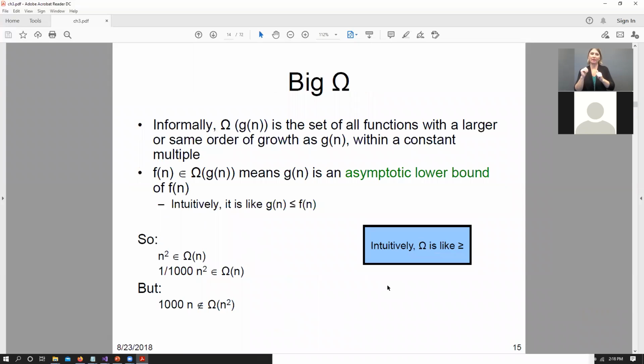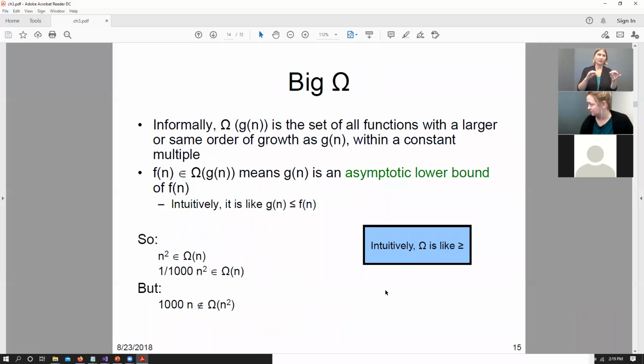Okay. Then we have big omega. Big omega essentially means that we are trying to find out the lower bound of our equation. The lower bound means that we have a particular equation and our algorithm will always grow faster than our current assumption.